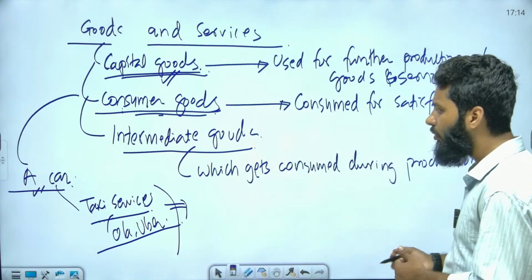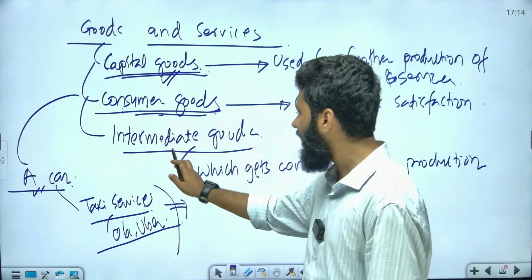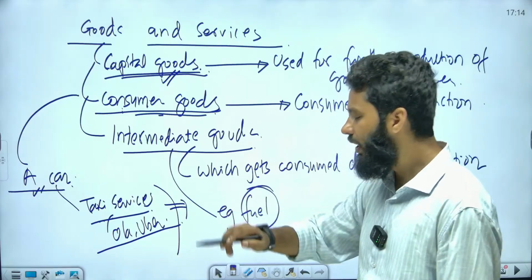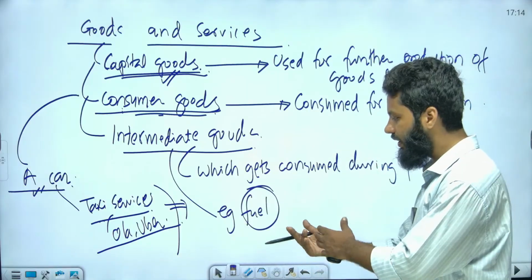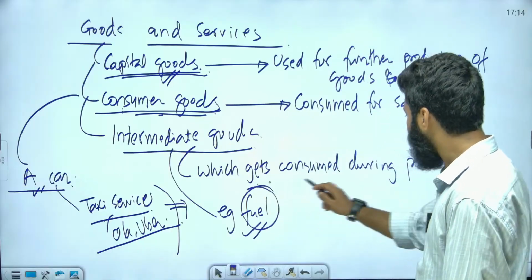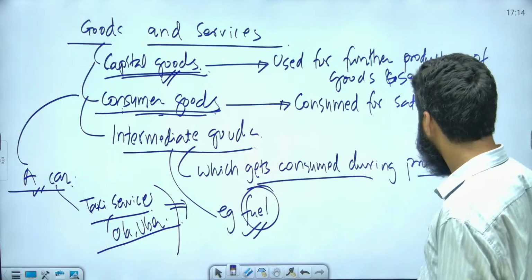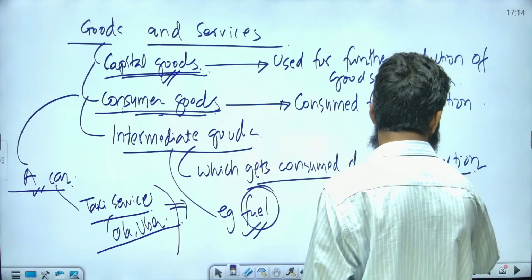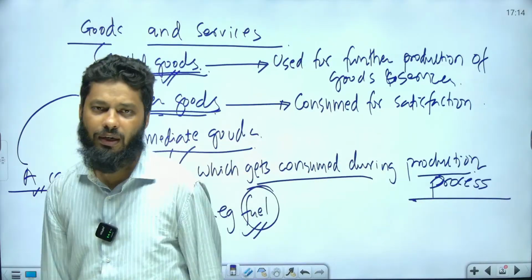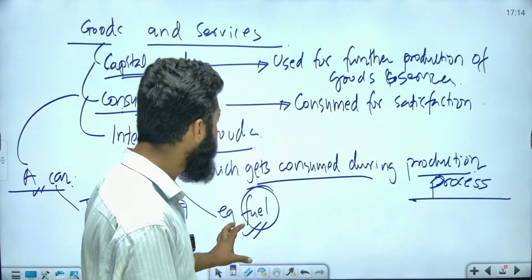Now when we talk about intermediate goods, in this particular example you can understand that fuel is being used. This fuel is an intermediate good here. Why? Because it will get consumed during the production process. It is known as an intermediate good. So I hope this is clear.